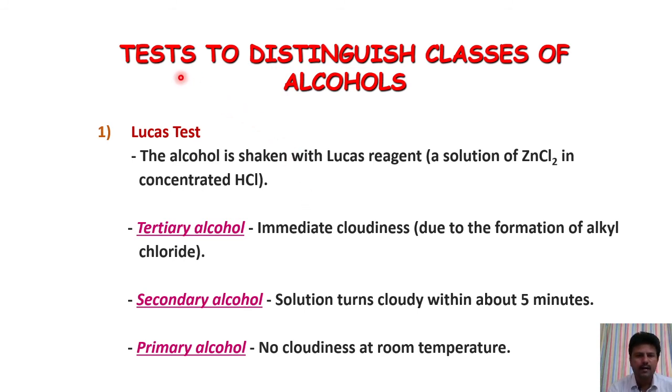Next, we see distinction tests for alcohols. First one is Lucas reagent, which is anhydrous ZnCl2 and concentrated HCl. If a tertiary alcohol reacts with the Lucas reagent, it gives immediate cloudiness or precipitate. If a secondary alcohol reacts with the Lucas reagent, it gives cloudiness within about 5 minutes. Whereas a primary alcohol reacting with Lucas reagent gives no cloudiness at room temperature.